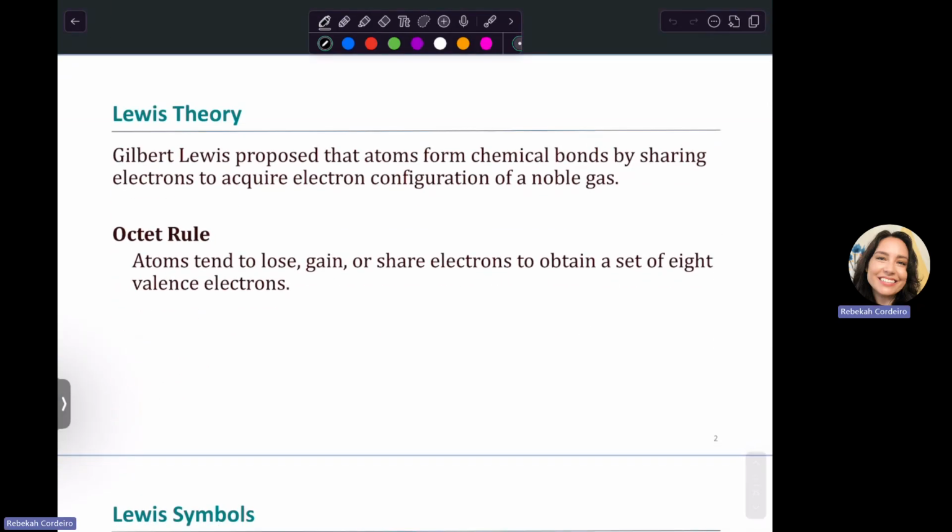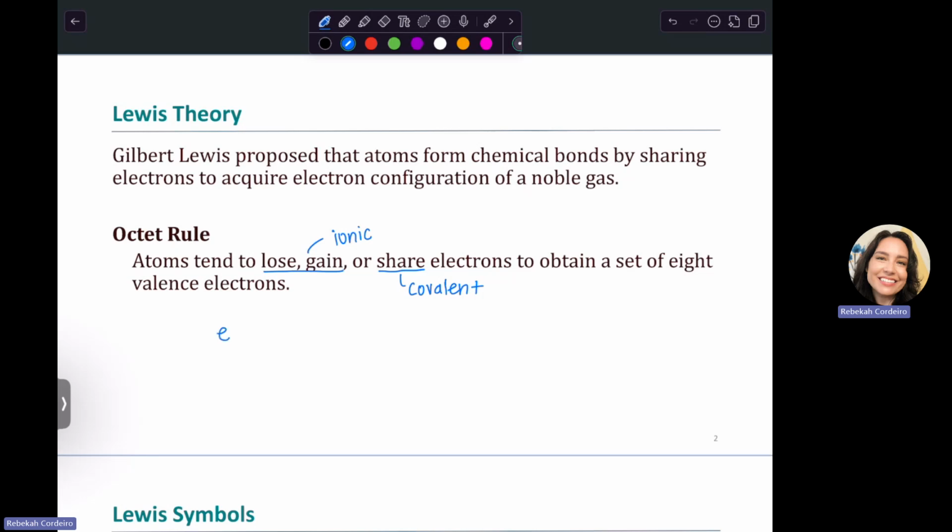So Lewis theory is a theory that says that atoms form chemical bonds by sharing electrons to get the configurations of noble gases. We call this the octet rule. So the octet rule is that atoms tend to lose or gain or share electrons to obtain a set of 8 valence electrons. If they're losing or gaining, then we say that that's an ionic relationship. If they're sharing, that's covalent. And we can remember that because sharing is caring. Caring starts with a C and covalent starts with a C. So sharing is covalent. And we're looking for 8.